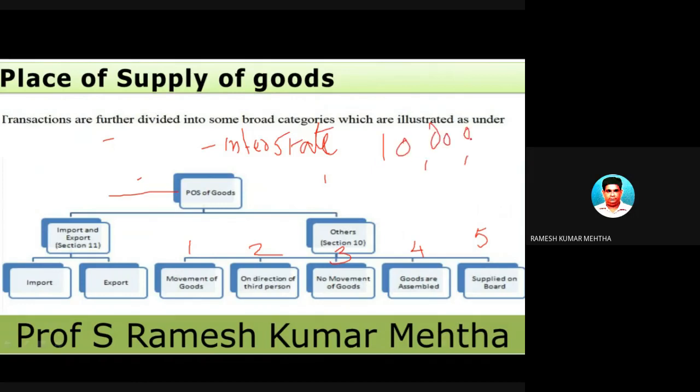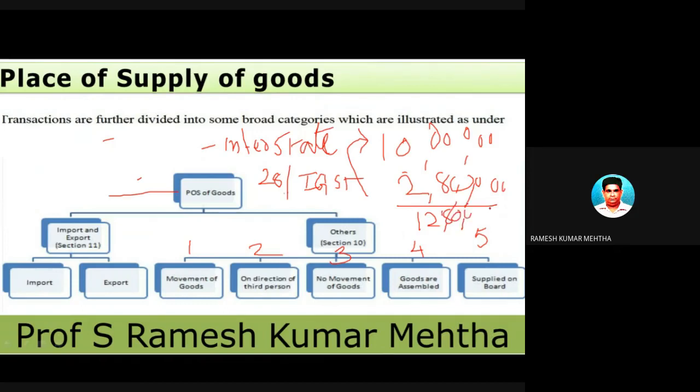Assuming the goods attract a 28% rate of GST, we are going to levy IGST of 28% on 10 lakh rupees, which is 2 lakhs 80,000. So the customer will have to pay 12 lakhs 80,000.